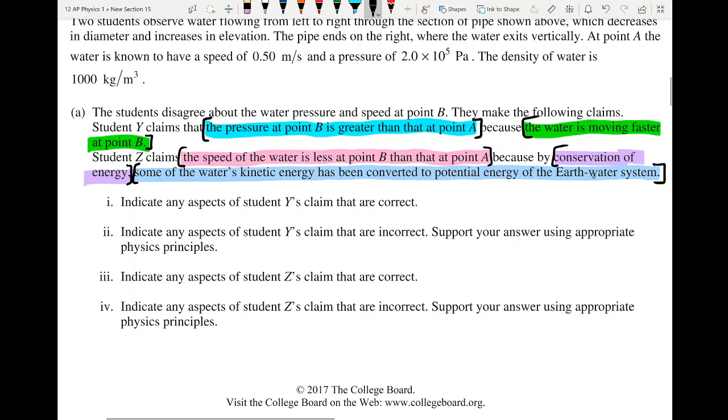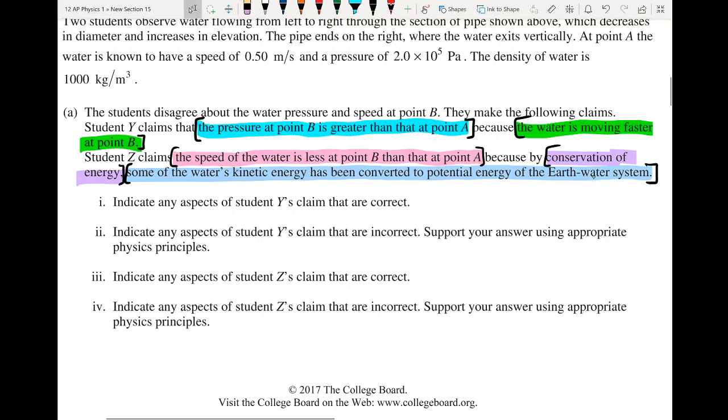They say that they're using conservation of energy. That one is a little bit harder to identify. It is kind of an aspect of the claim. They're using it to support what they're saying, so we can write that down as an aspect of what they're arguing. And then some of the water's kinetic energy has been converted to potential energy. That's another aspect of this claim, another statement that we could prove true or false.